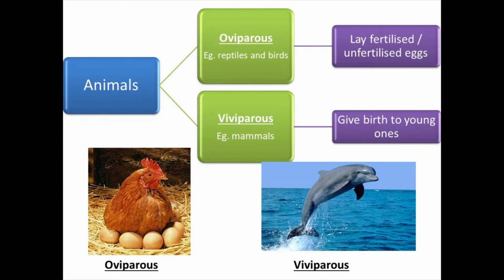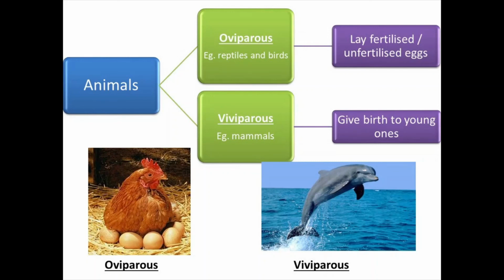For the oviparous, which lay eggs, the eggs may be fertilized or unfertilized. Examples are fishes, amphibians, reptiles, birds. In fishes and amphibians, the fertilization is external, so they lay unfertilized eggs. But reptiles and birds lay fertilized eggs.